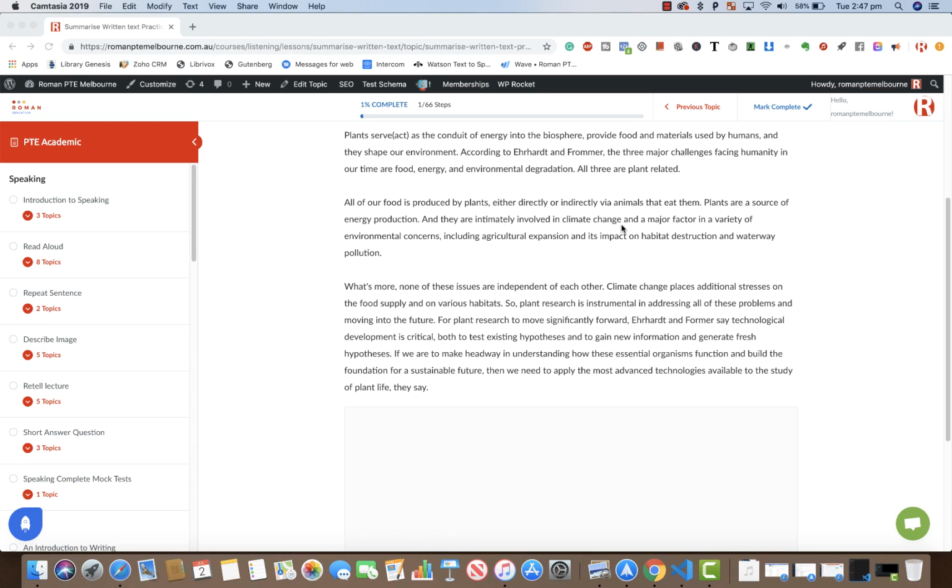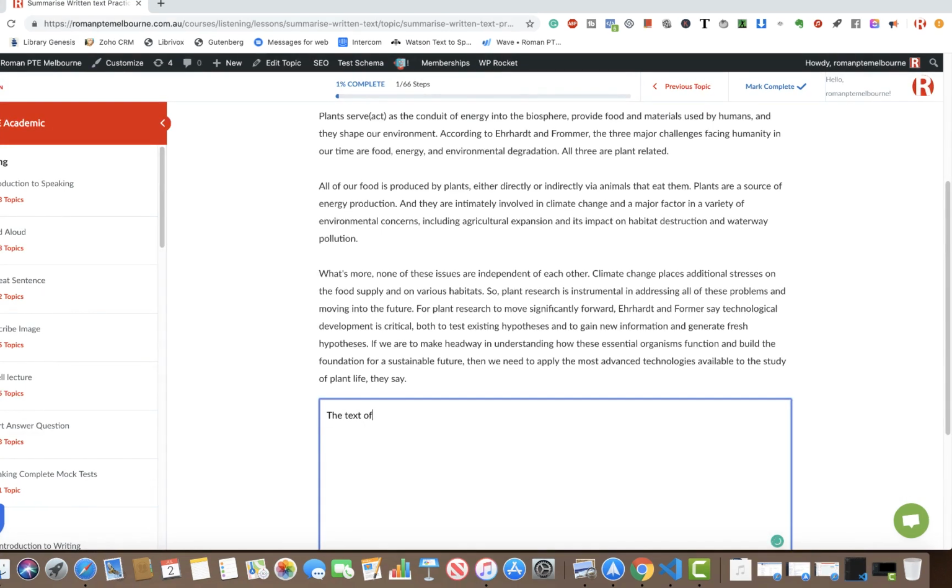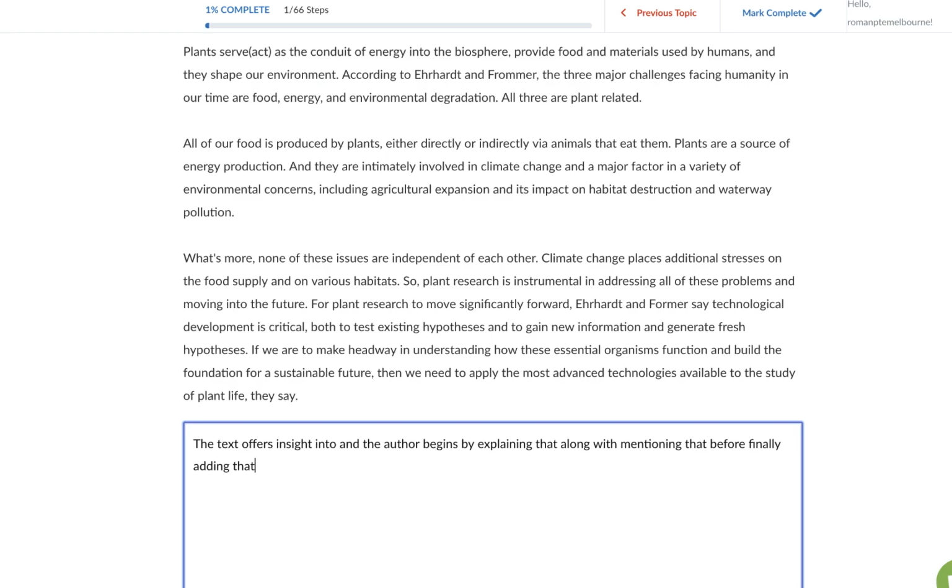So the first thing you do is, even before you start reading the passage, you start typing the template. So that's what I'm going to do now. Now this is the template which we are going to use, and you have already seen this template before as well. So the simple thing that I'm going to do now is I'll go to the first paragraph,